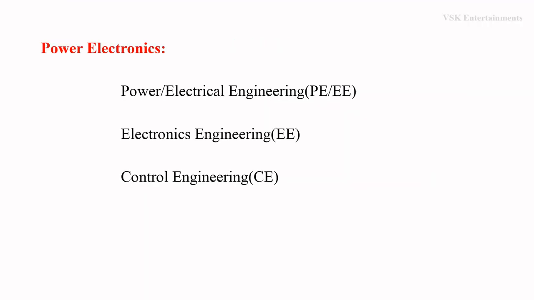Coming to power electronics, generally power electronics is the combination of three types of engineerings. First is power engineering or electrical engineering, second is electronics engineering, and third is control engineering. By knowing these three types of engineerings, we can get the idea about power electronics. Now we are going to discuss each type of engineering.